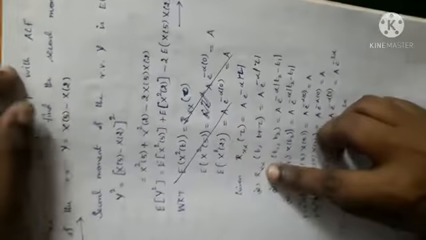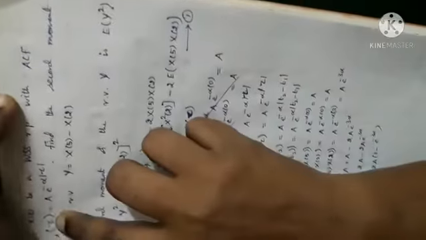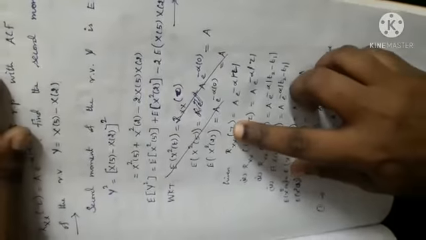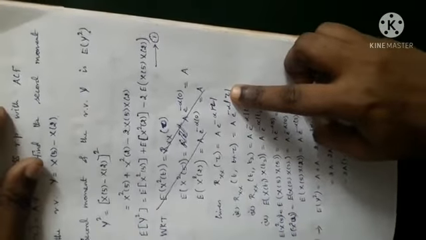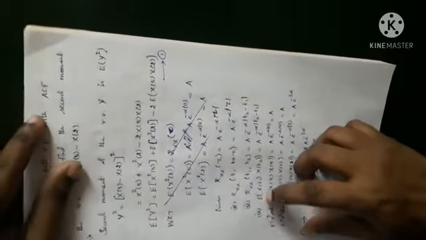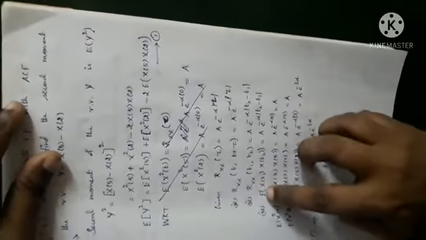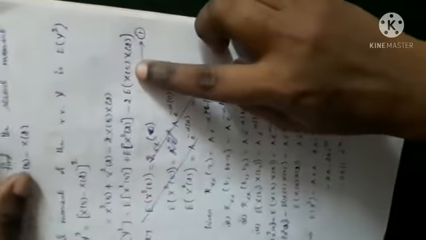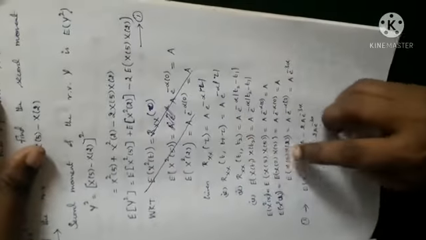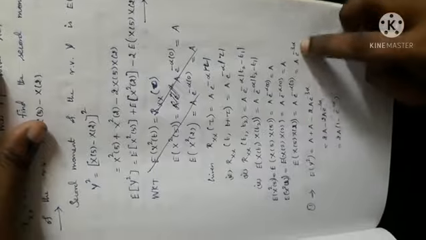To find the answer, it is given Rxx of t comma t plus tau. Rxx of tau can be written either as Rxx of t comma t plus tau or Rxx of t1 comma t2, where tau denotes t2 minus t1 or t1 minus t2 with modulus notation. We know Rxx of t1 comma t2 is E of x of t1 into x of t2. Here we have x of 5 into x of 2, so you can get E of x of 5 into x of 2 by taking t1 as 5 and t2 as 2.